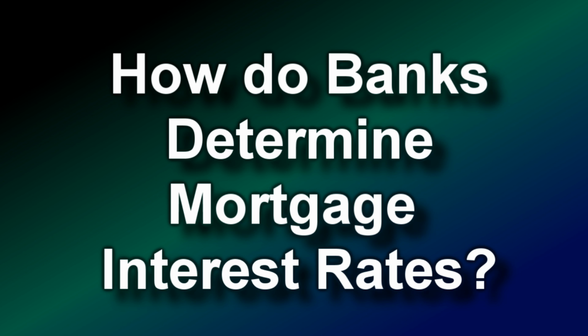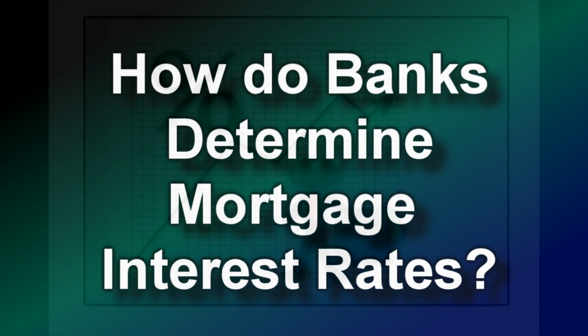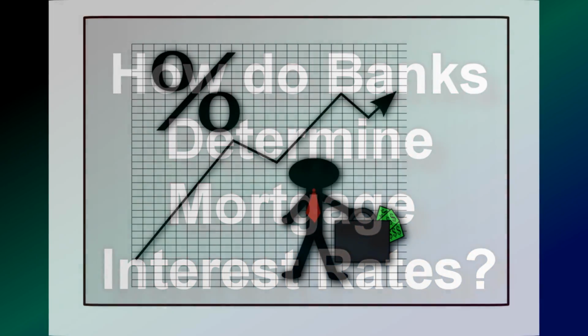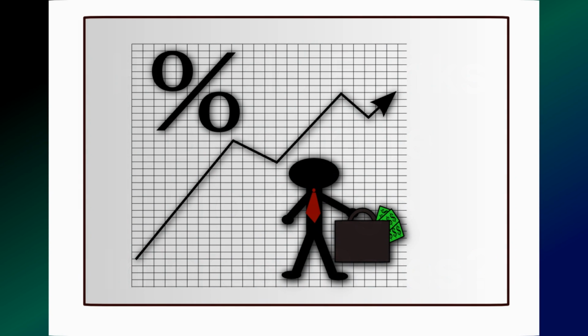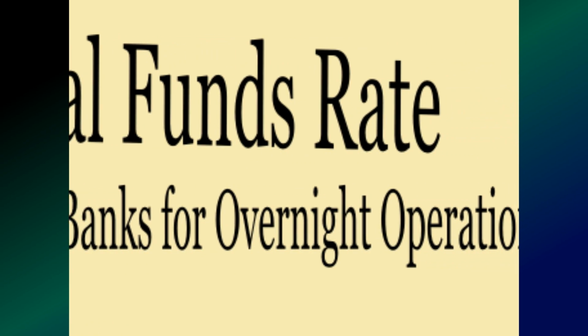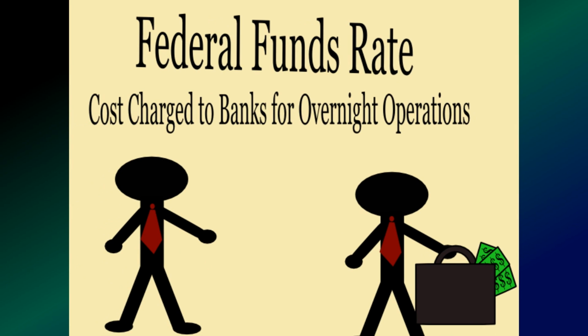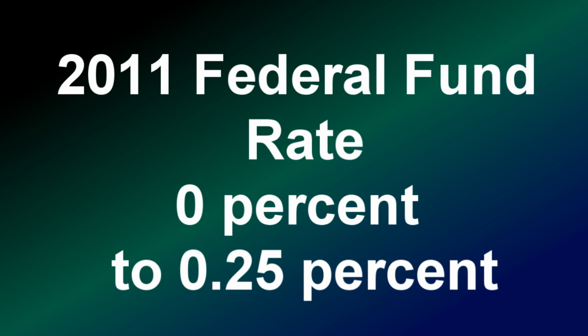There are many factors that affect mortgage rates, including government bonds, rates at the government-sponsored enterprise charge, and the London Interbank Offered Rate. In this information program, we will discuss how these benchmarks are used to help bankers determine mortgage rates. One common benchmark cited for determining mortgage rates is the federal funds rate. This is the rate that banks charge other banks for overnight operations.